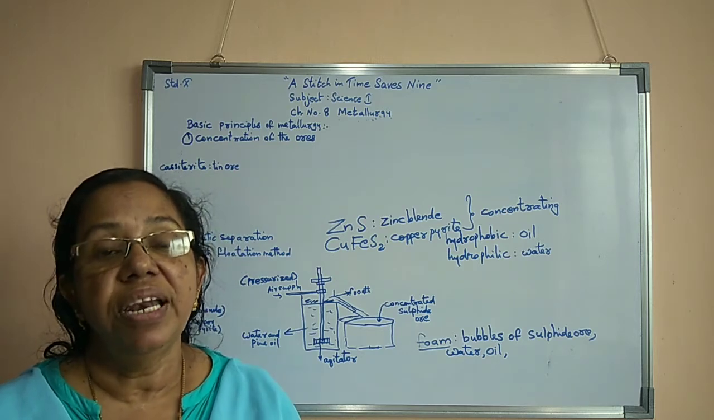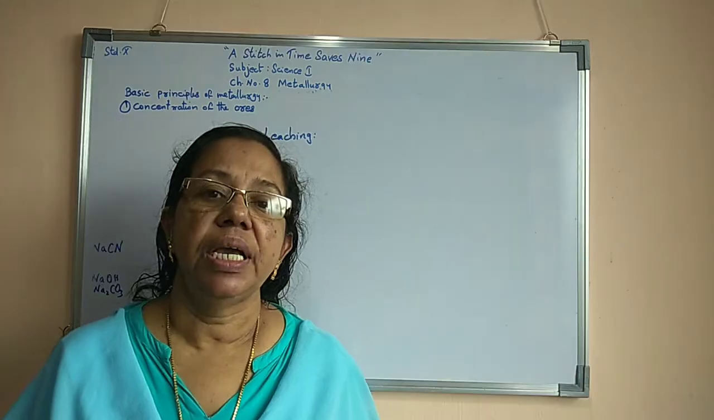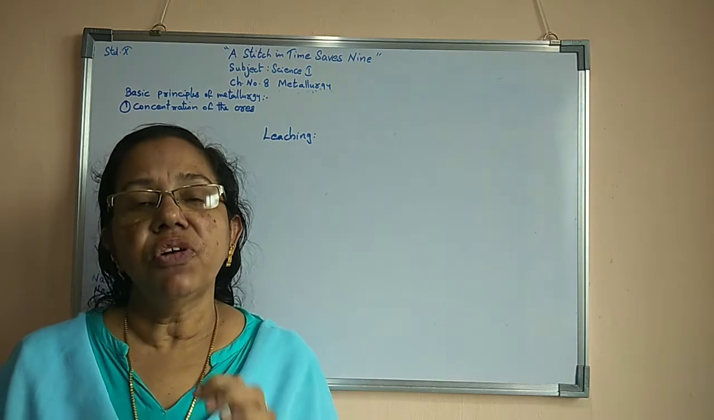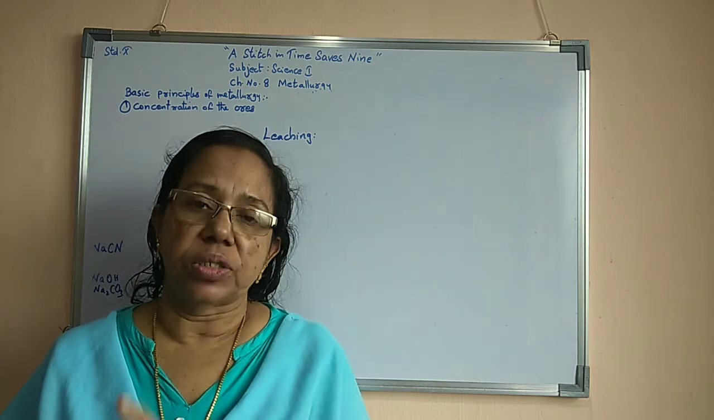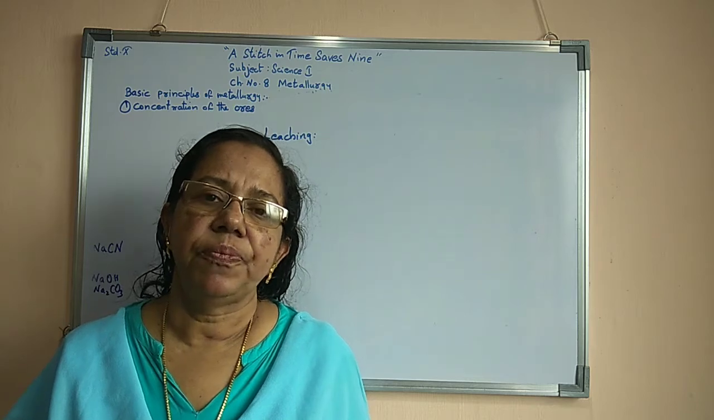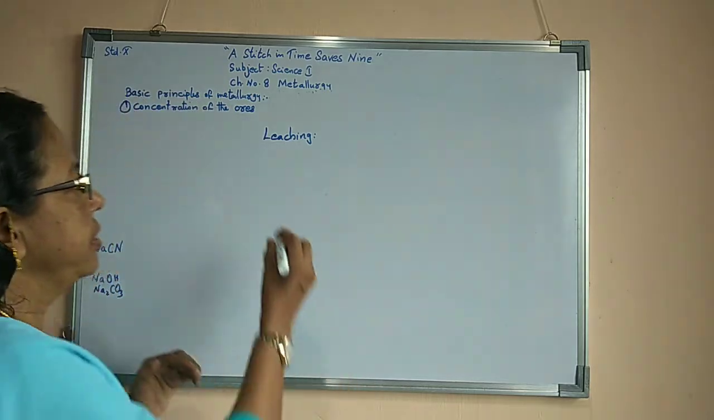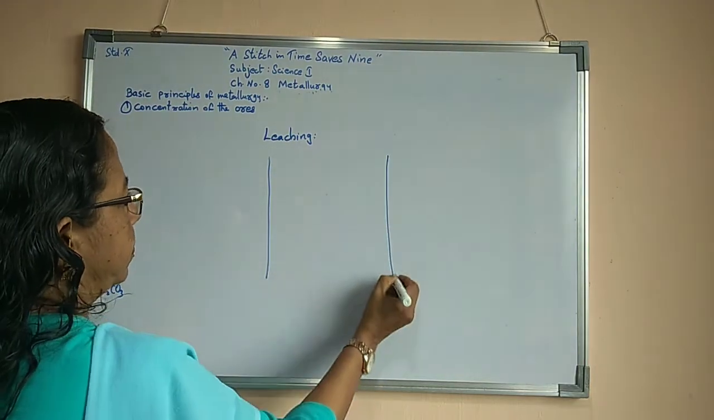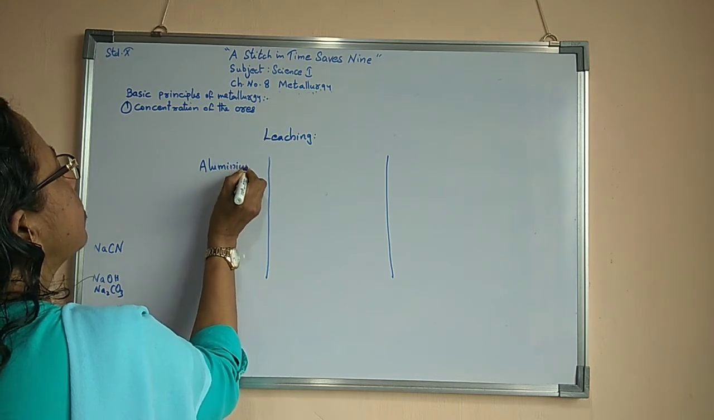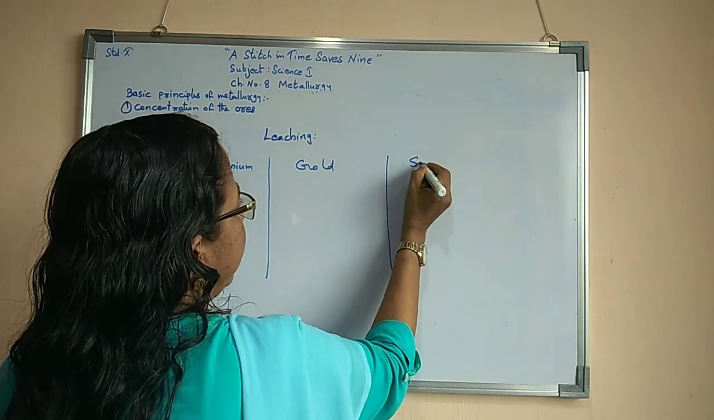Now we will study the last concentration process, leaching. What is leaching? It is a concentration method. For concentration of ores like aluminium, gold as well as silver, we use leaching. Here only three metals are there, so I am showing them separately. Here I am showing you aluminium, here gold, and here silver.